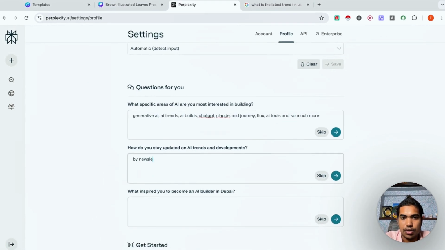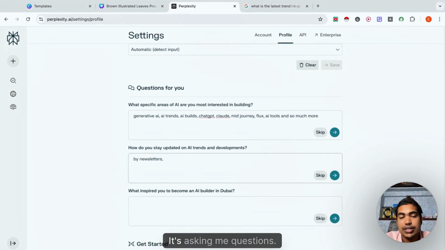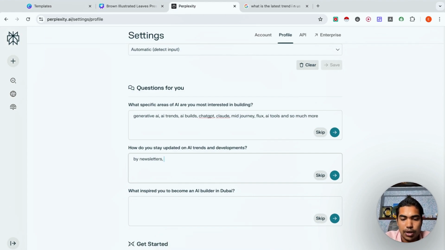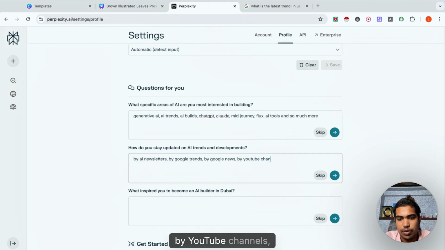By newsletters, right? It's asking me questions. That's a very good thing. By Google Trends, by Google News, by AI newsletters, by YouTube channels, by Reddit, and by Twitter.